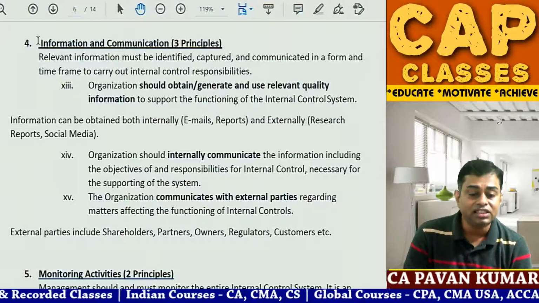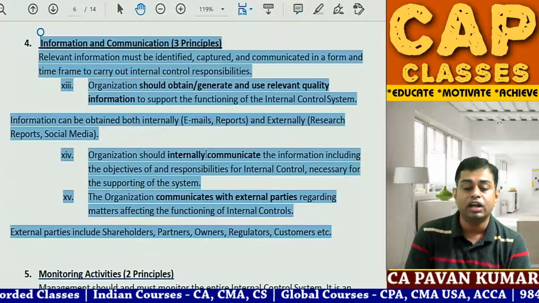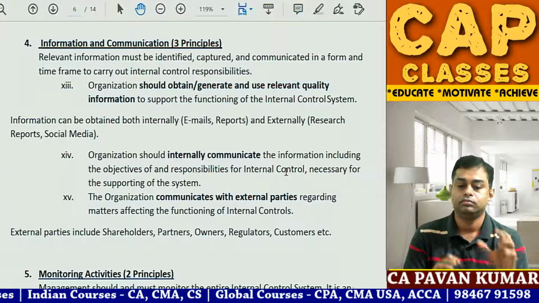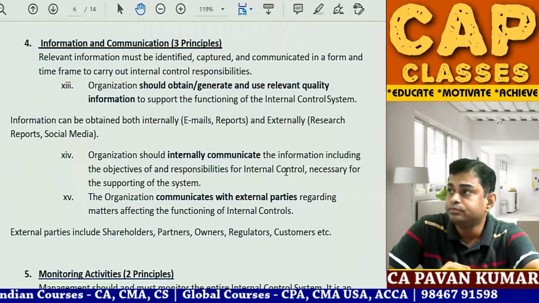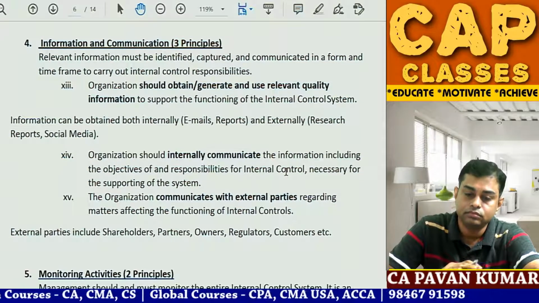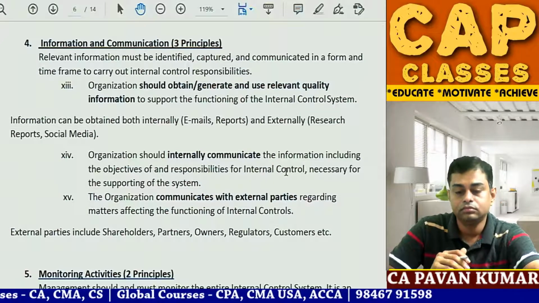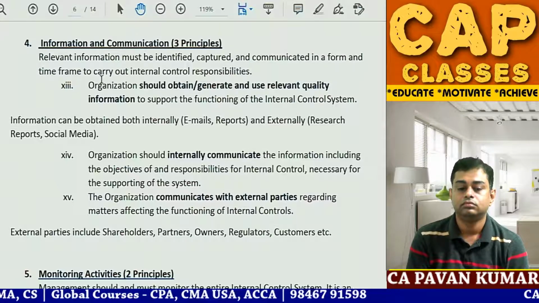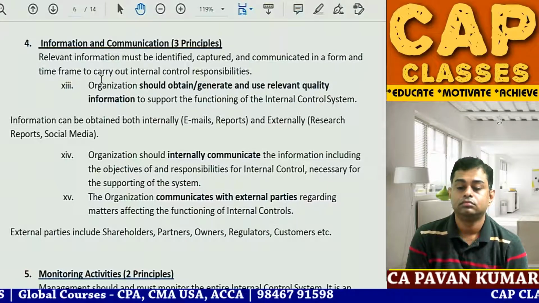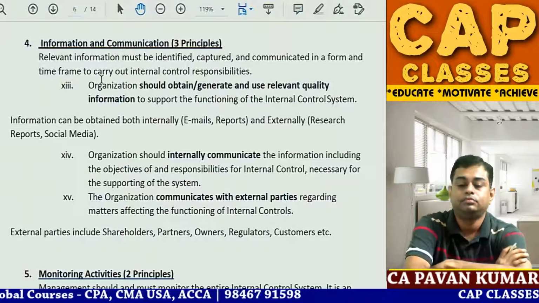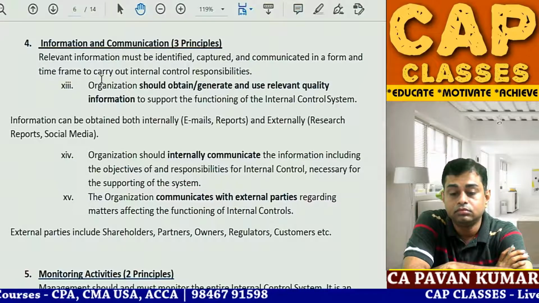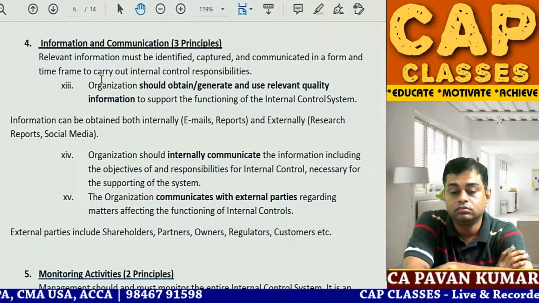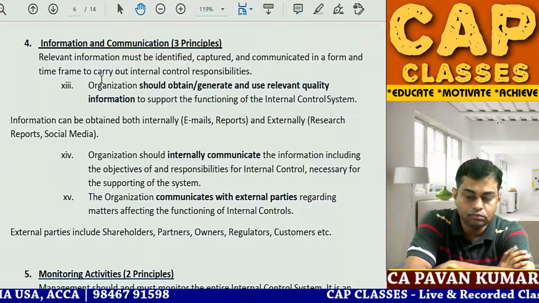Navya, just read this content, whatever you can see on the board. Read this once slowly. Key principles: identify and communicate in a time frame to carry out internal control. The organization should obtain or generate and use quality information to support the functioning of the internal control system.